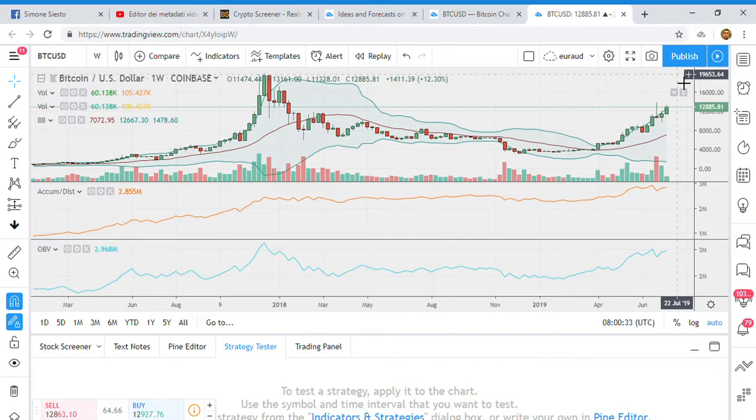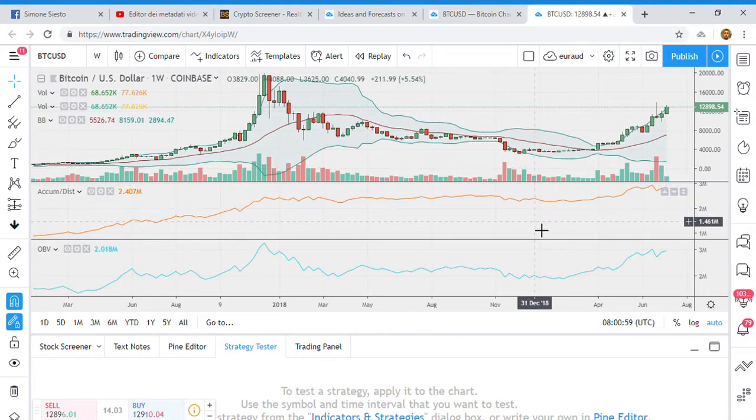So we should be patient for a few days more, because now we are approaching the 14,000 US dollar. It is now quoting almost 13,000 US dollars, so we are really there. The volumes are decreasing, but today is just Wednesday, so let's wait until Sunday, and we will have a better idea.